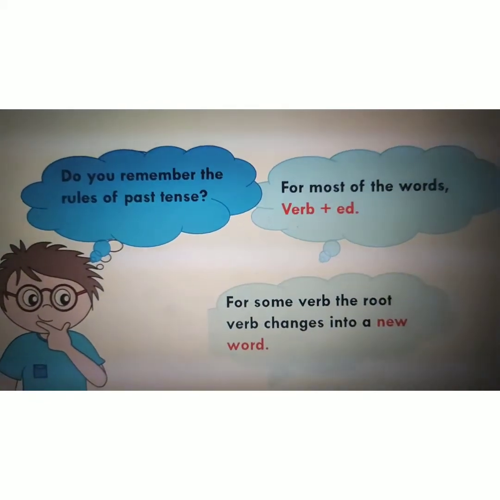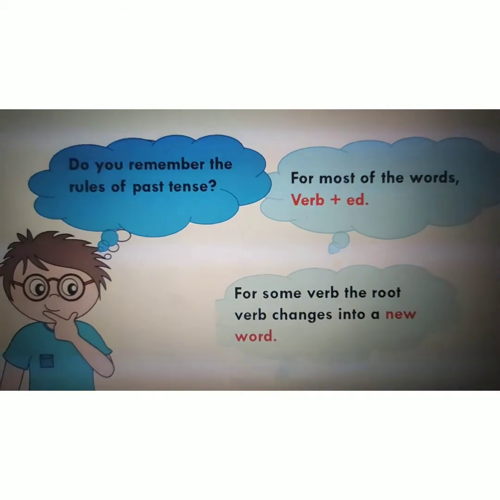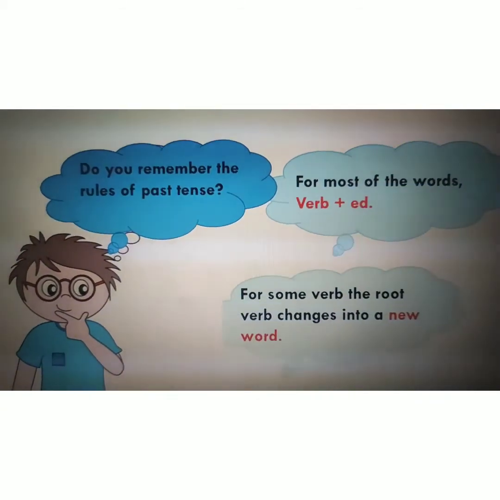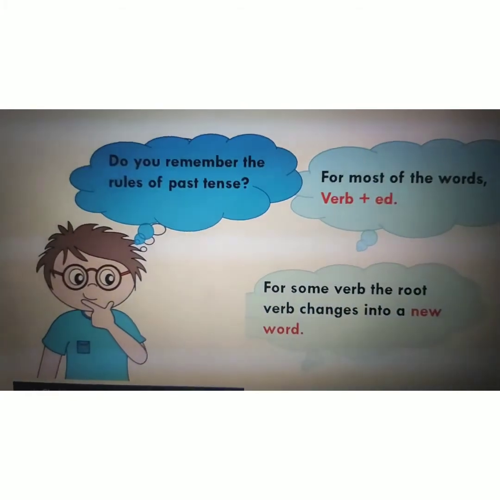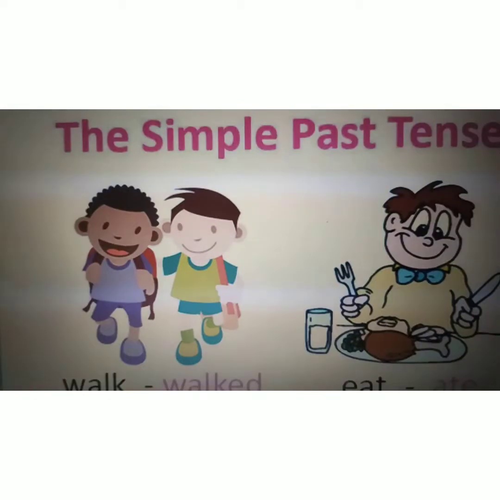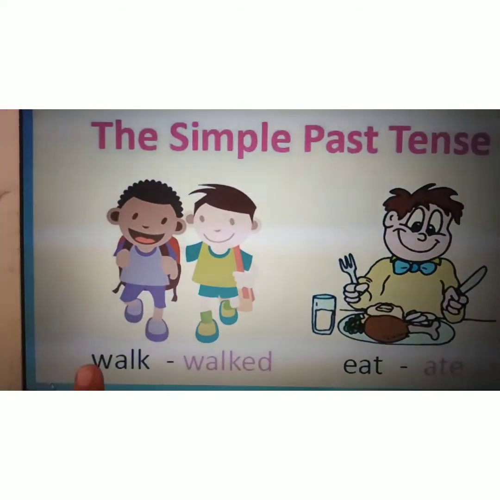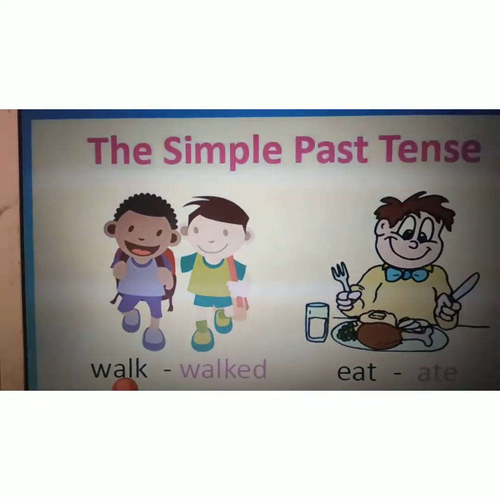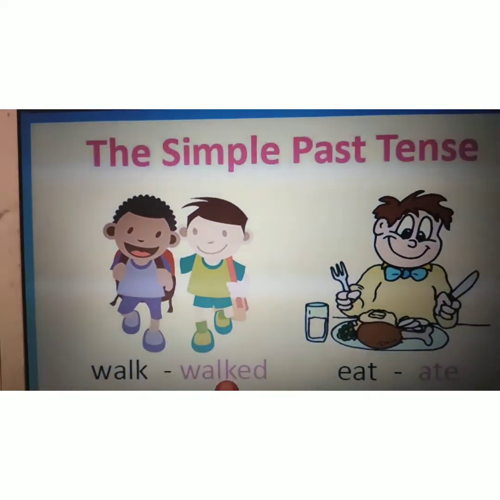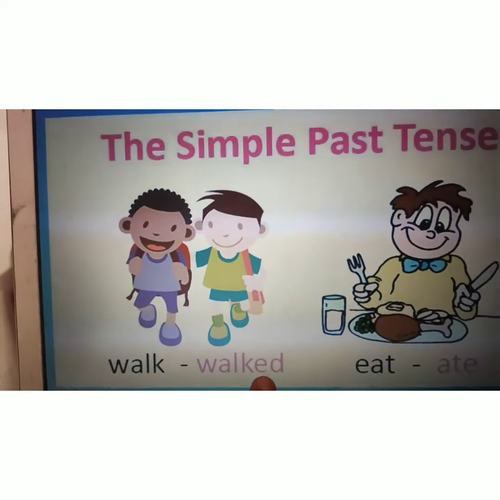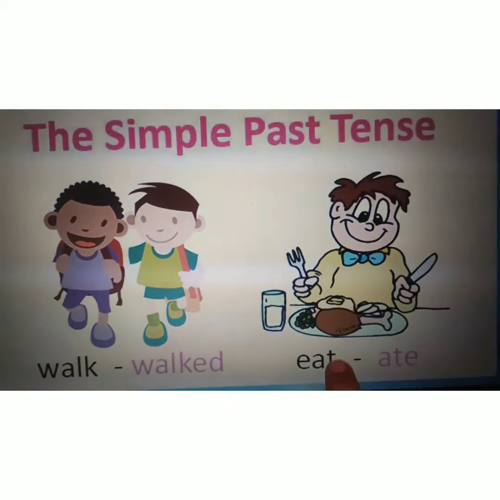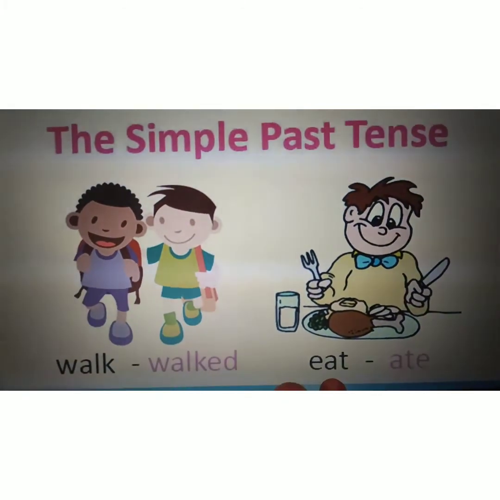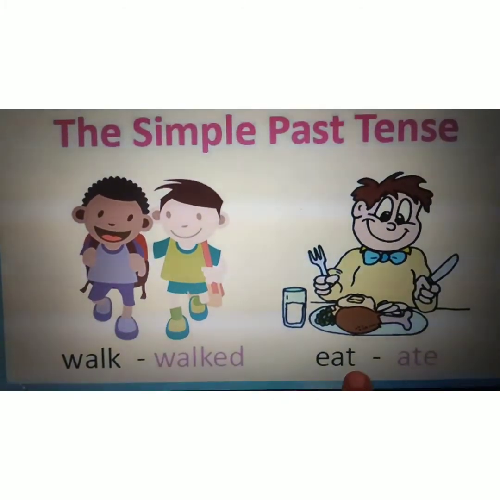Okay, to make the verb past form, we just add ed to most of the verb. Okay, but sometimes some verbs change themselves into a new word. Let's check out some example and understand them. Like in this, you can see the normal verb is walk. So walk becomes walked. We just add ed to them, right? But some verbs, as I told you, some verbs change themselves into a new word, right?